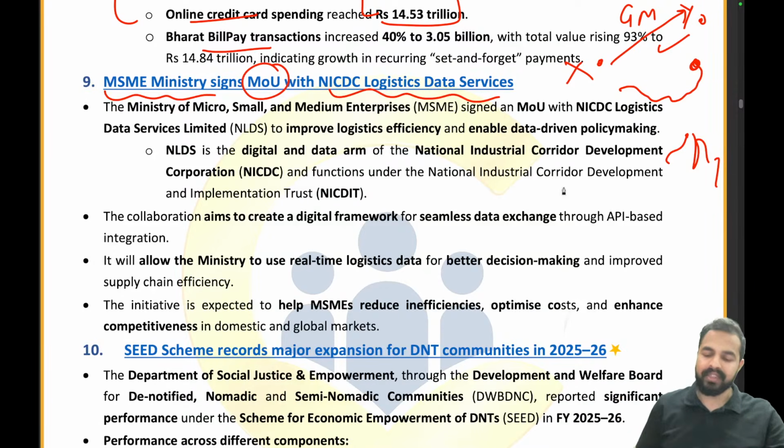And that is why this MOU has been signed, to improve the logistic efficiency and enable data driven policy making in the logistics industry.